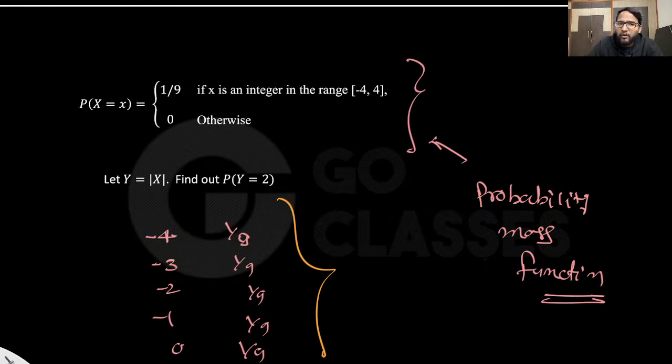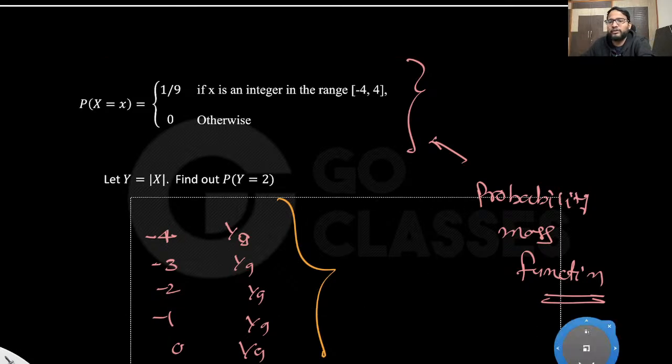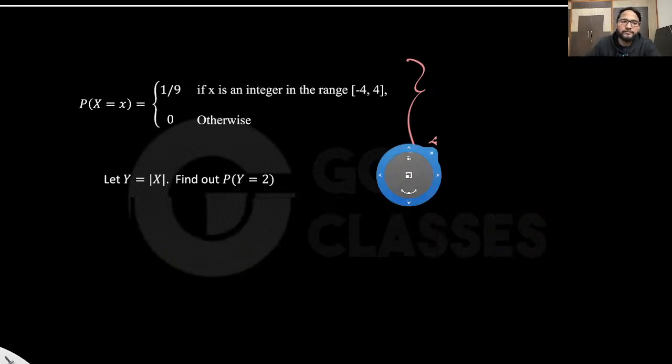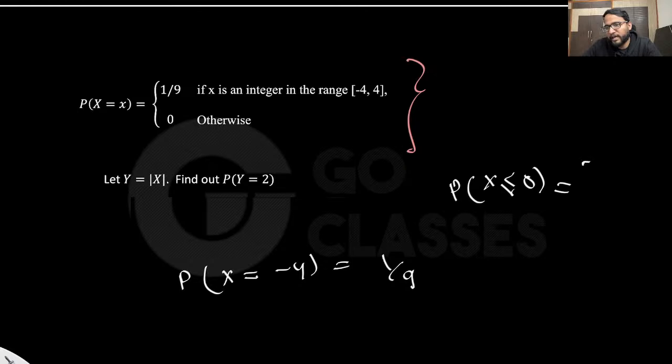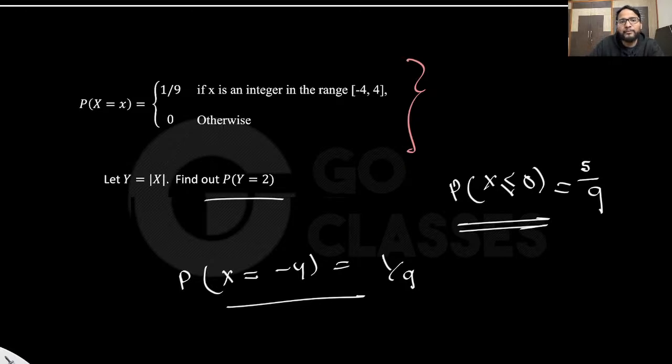Okay. So now suppose I just ask you a simple question, which is actually very trivial: the probability of x being -4, you will say it is 1 by 9. If I ask you probability of x less than or equal to 0, then you will say, okay, let me add all of this, maybe 5 by 9, right? Something like this you can definitely do. Now let's do one thing. Instead of asking for x, let's define a random variable y, which is a function of x, and then ask the probabilities over y.